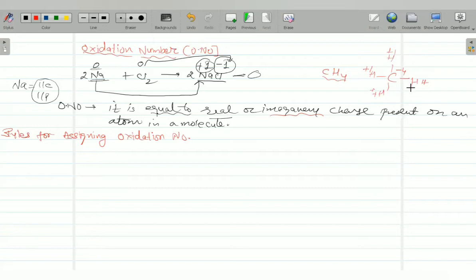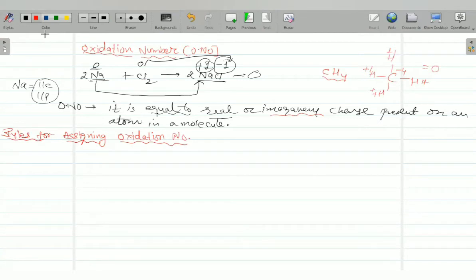They equalize the charge and make it 0. But practically, they are formed by sharing of electrons, but we imagine that they must contain some charge, so we call it imaginary charge. Clear? You will get more details when we do some compounds.